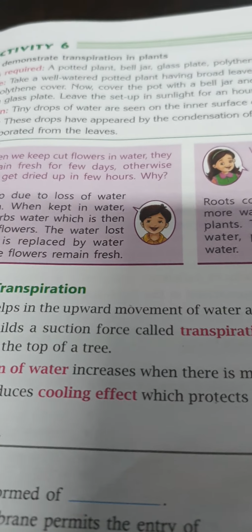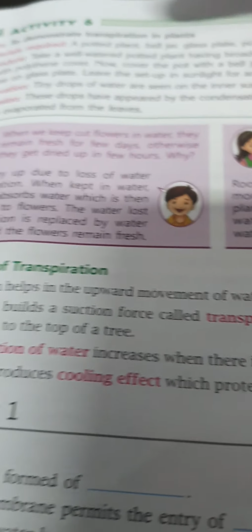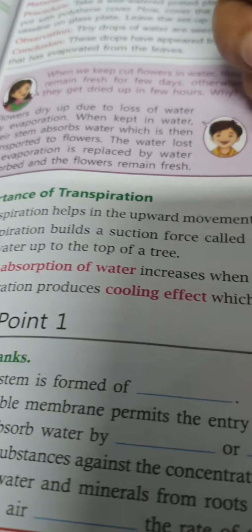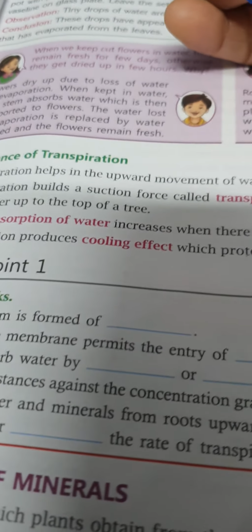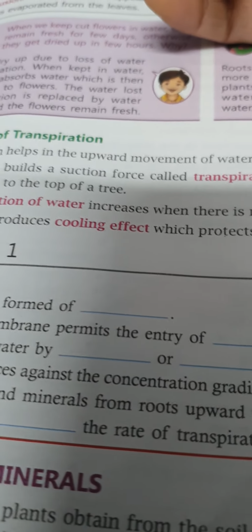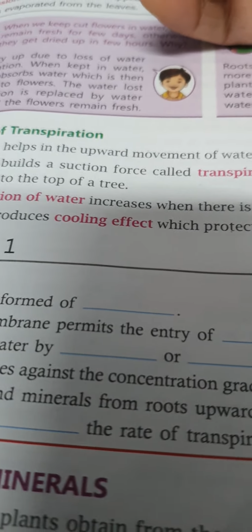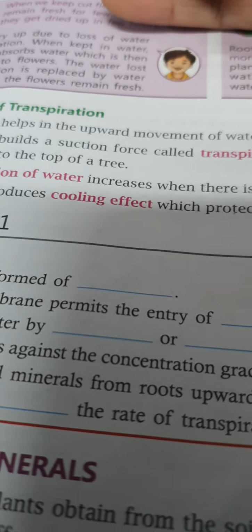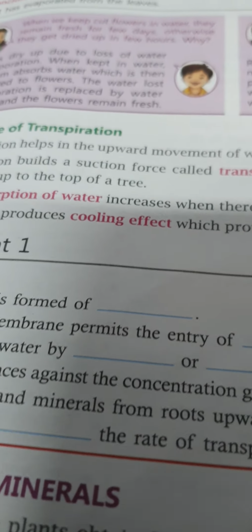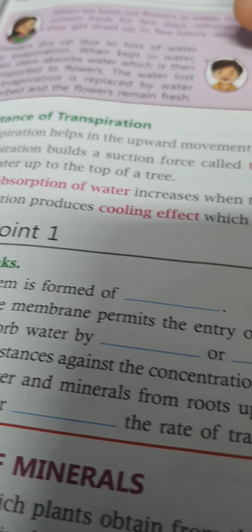So the conclusion is that transpiration in plants is a crucial process. Crucial, what? It's a very urgent process. In the absence of transpiration, excess water will get accumulated in the plant cell and the cell will eventually burst.